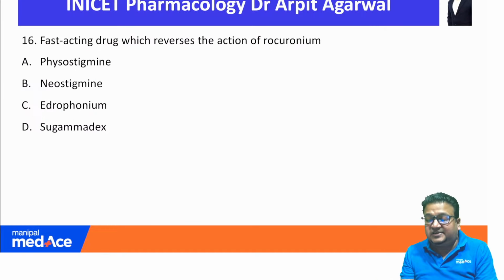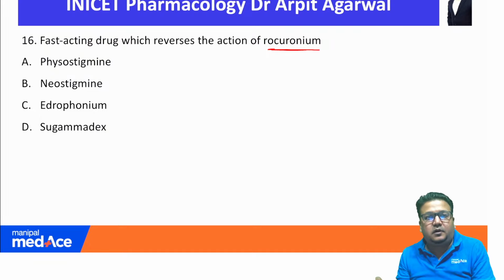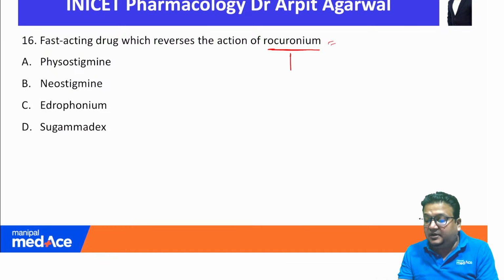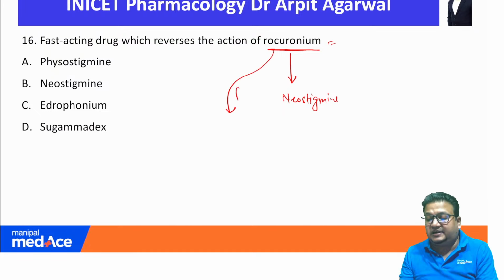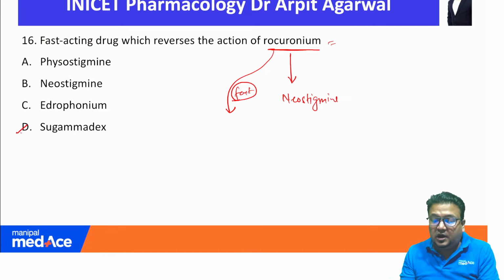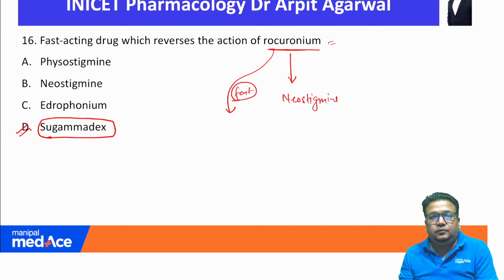Moving ahead, a fast acting drug which reverses the action of rocuronium. This is a direct question from our anesthesia. Rocuronium, vecuronium. The action of these drugs can be reversed, even by neostigmine. But a very fast acting agent without producing the cholinergic side effect is Sugammadex. This question I put in our MCQ, covered in anesthesia also.